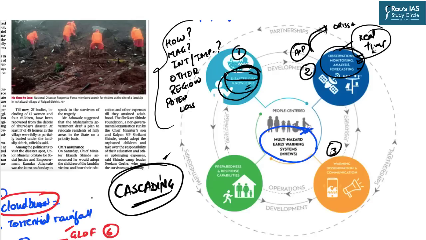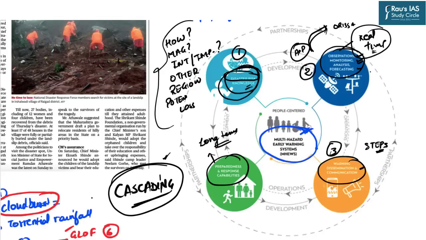Then comes the warning, dissemination, and communication. Once the system is aware of how a particular disaster is behaving, then comes the knowledge dissemination and communication to all the stakeholders, about what steps must be taken by the relevant agencies, communities, voluntary organizations, etc. And the last component is preparedness and response capabilities, which is basically focused towards the long term steps which must be taken.